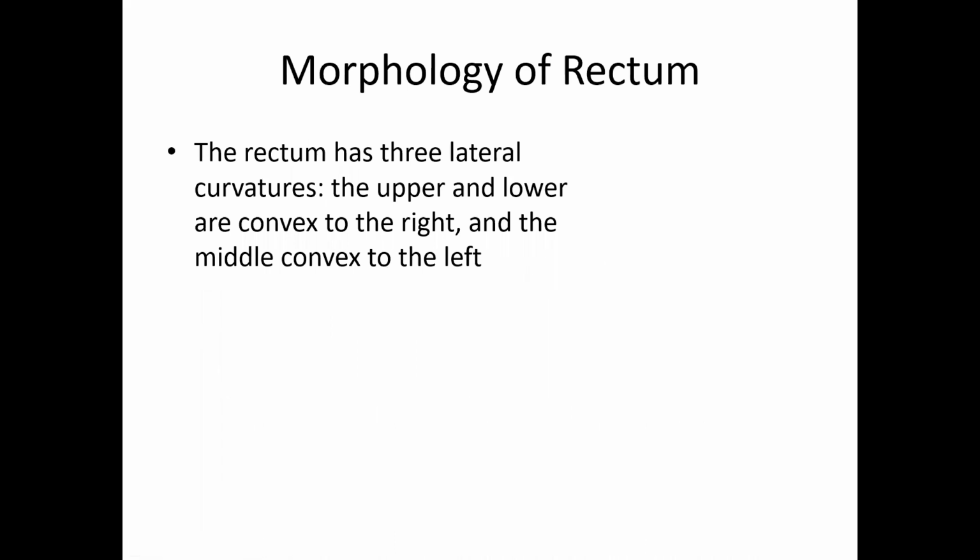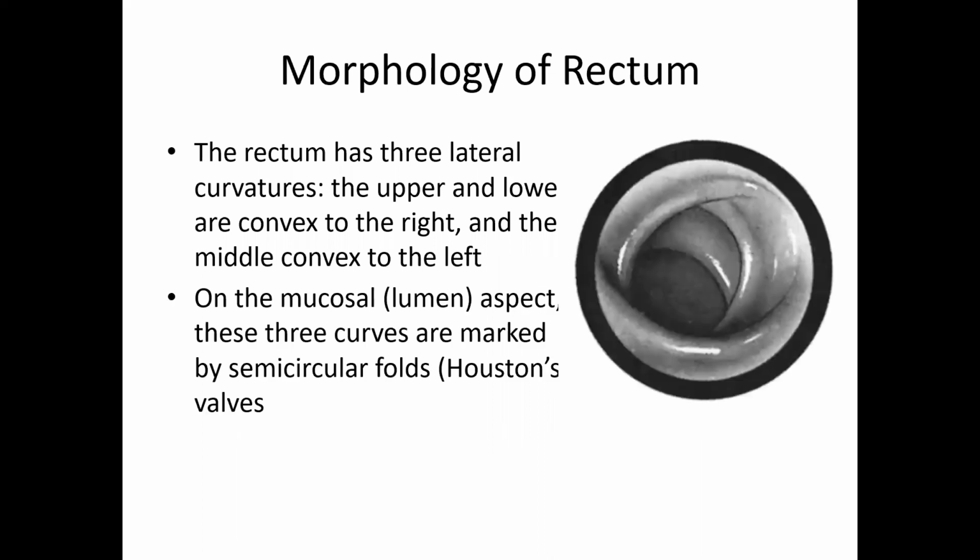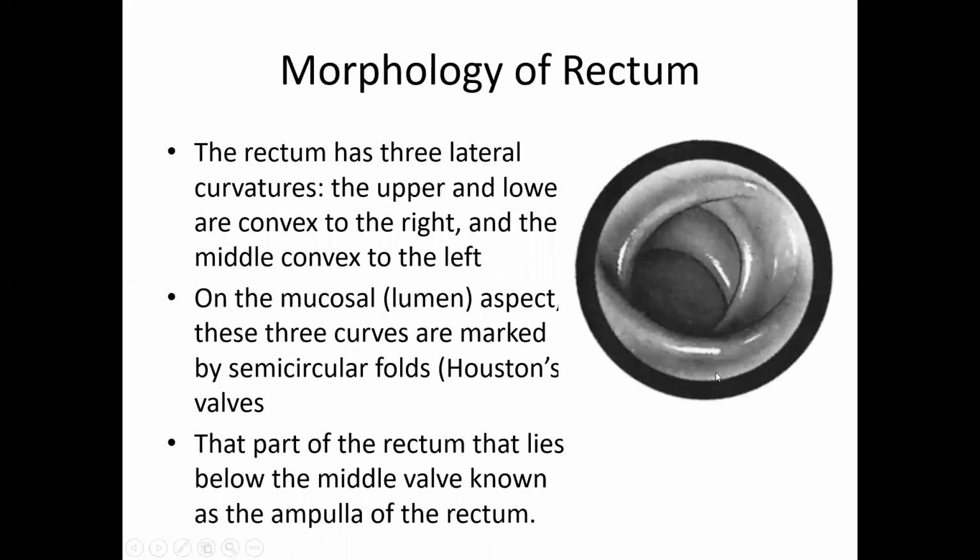Rectum has three curvatures, the upper and the lower are convex to the right, middle is convex to the left. In the mucosal aspect, you see the valves like this. Part of the rectum that lies below the middle valve is known as the ampulla of the rectum.